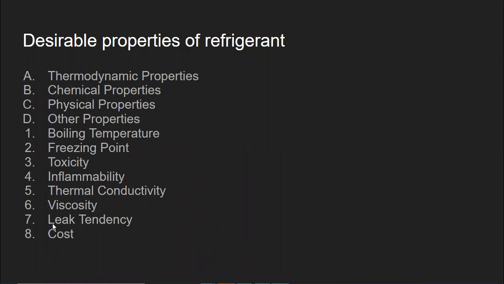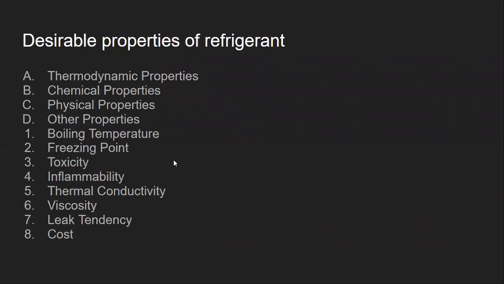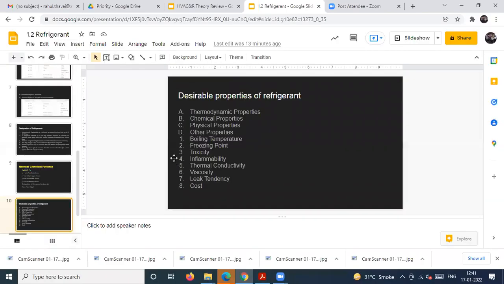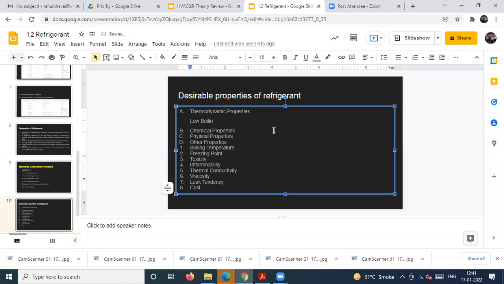It should not have a high boiling point; it should always have a low boiling point. If you want, I will also mention it here. Otherwise, I will explain that with the theory as well.